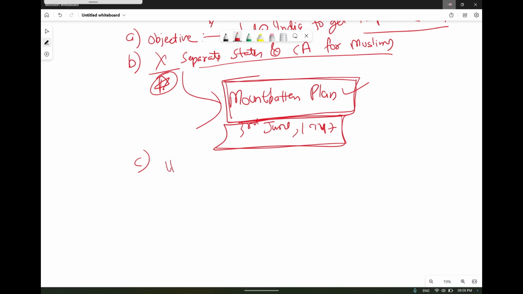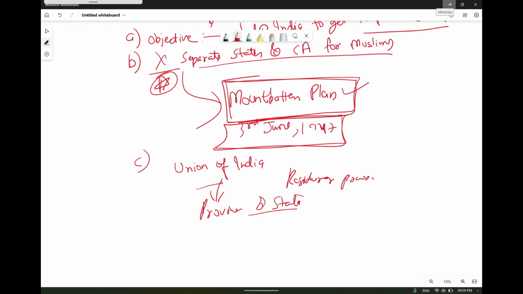There will be a Union of India, comprising both British India and the states, and having jurisdiction over the subjects of foreign affairs, defense, communication, and all residuary powers. Apart from the jurisdiction over foreign affairs, defense and communication, whatever the residuary powers are, they will be vested with the provinces and states. Okay, residuary powers.